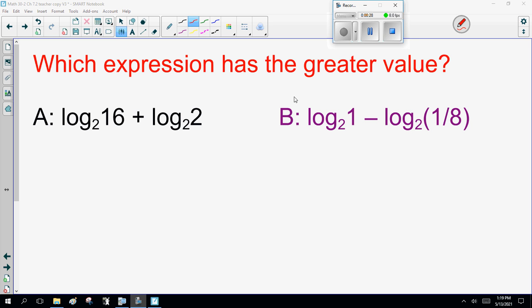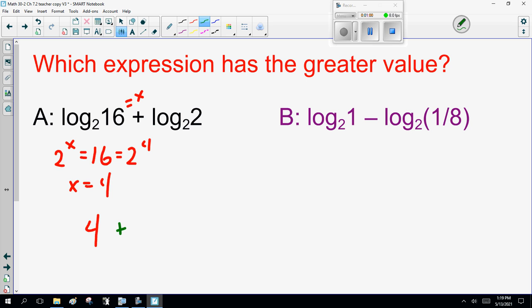So, we'll call this x. Log base 2 of 16 equals x. So this is a log where it is an exponent. It's 2 to the x equals 16. Now, common base, 2 to what power gives us 16? 2 to the 4. So x equals 4. So this is 4.